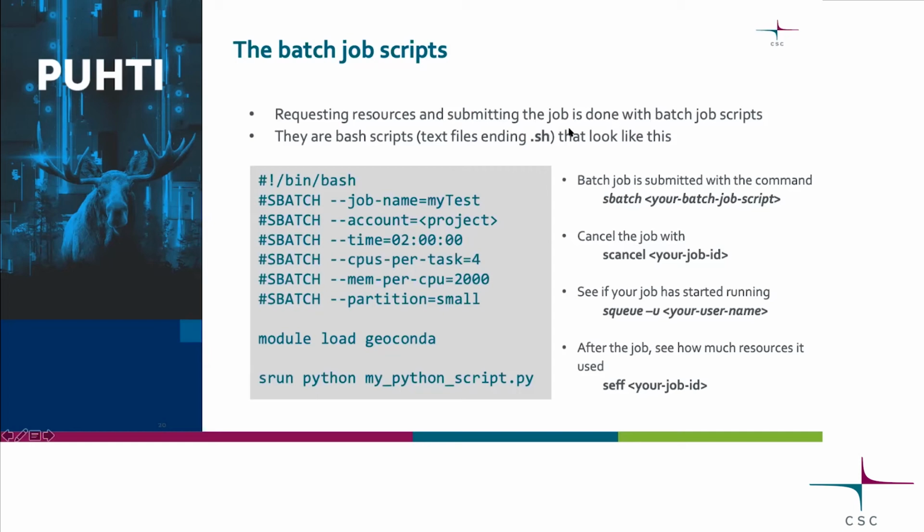You submit this text file to the queuing system with the command sbatch. You cancel it with scancel and your job ID. I'll show you where you can see it. You can see your job information with squeue and u as username. To know how many resources the actual job used, you can see it afterwards with the seff command.